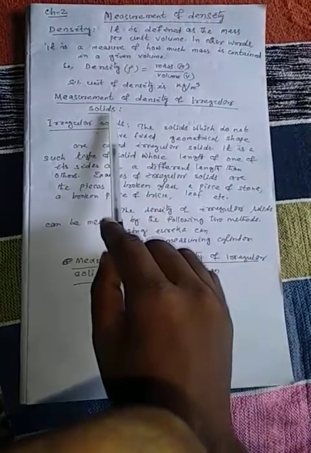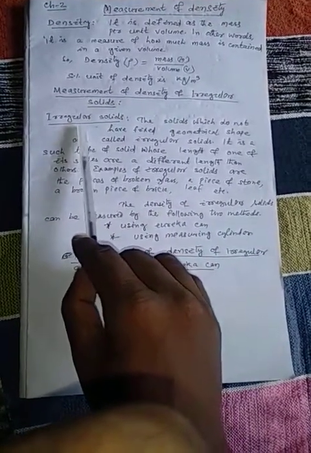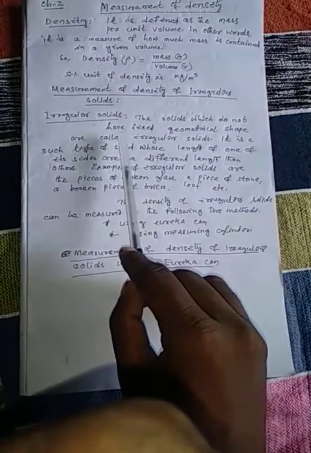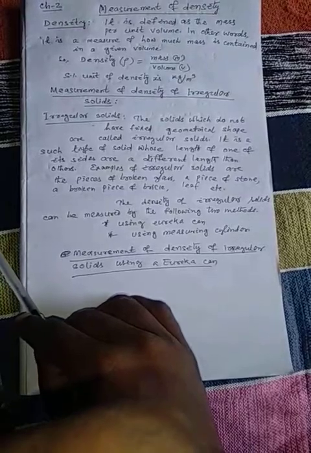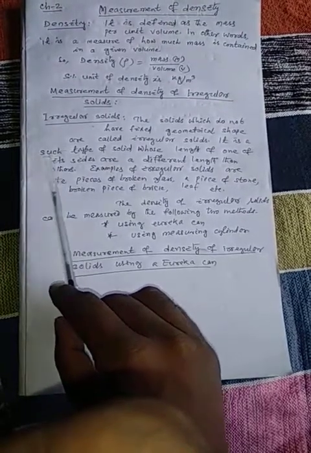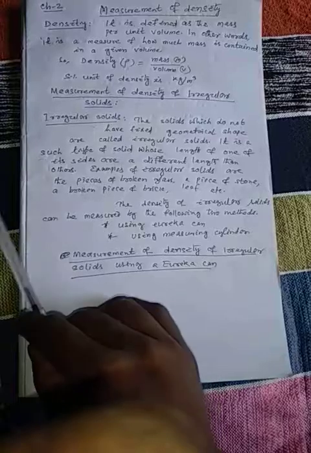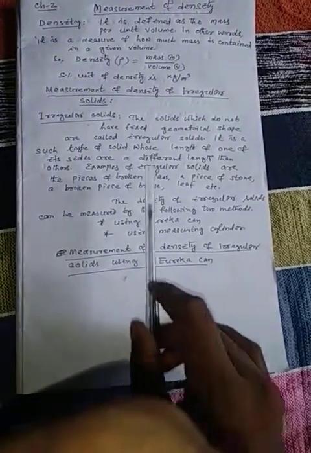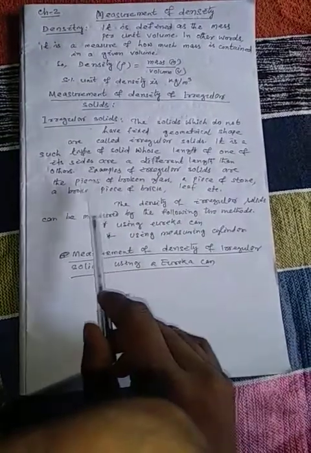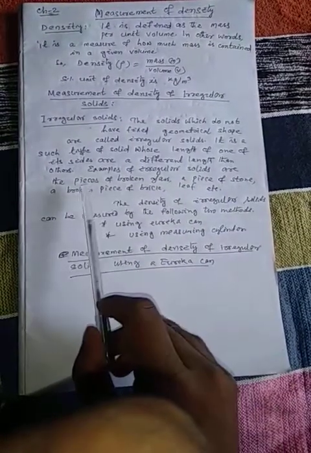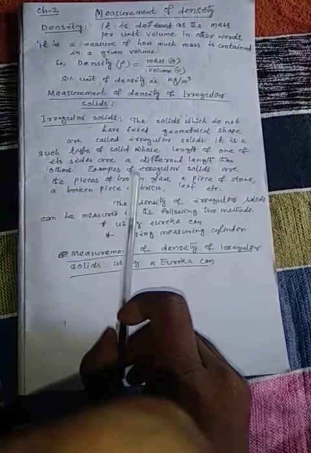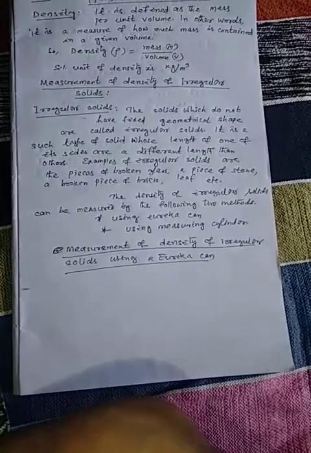Now we discuss about measurement of density of irregular solids. What are irregular solids? Irregular solids are those solids which don't have fixed geometrical shapes. It is a type of solid whose length of one of its sides is different from the others. Examples of irregular solids are broken pieces of glass, broken pieces of stone, broken pieces of bricks, leaf, piece of stone, etc.